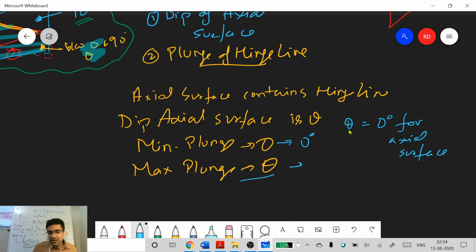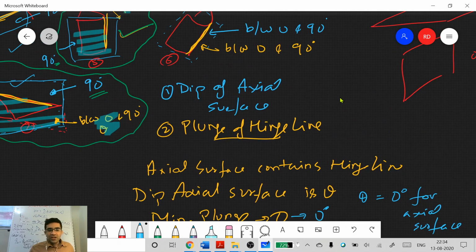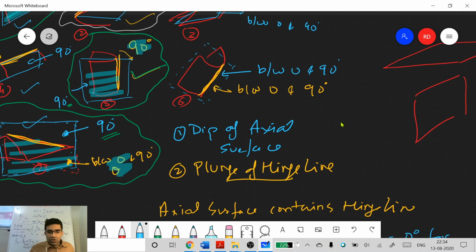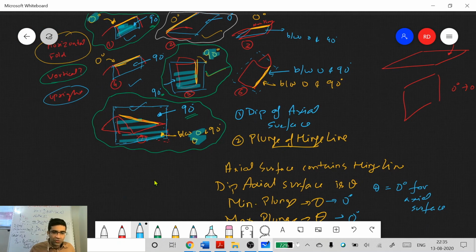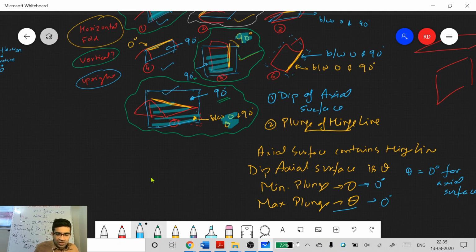So you cannot have a hinge line which is not horizontal. So if your axial surface is horizontal, only the orientation of the fold will change. You can say this is my axial surface and my hinge line is something like this. The fold will still be horizontal, only its trend will change.